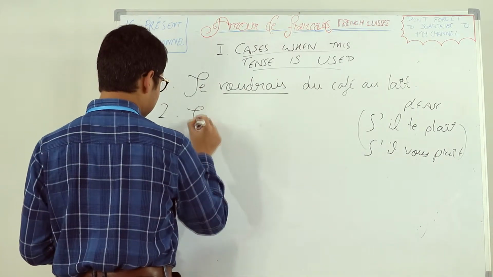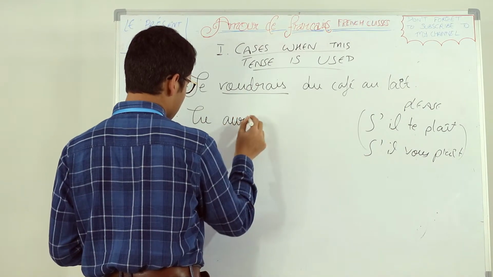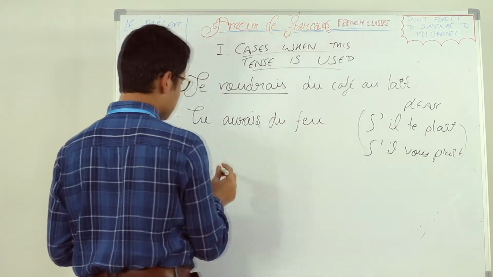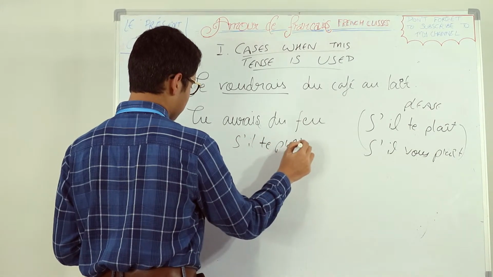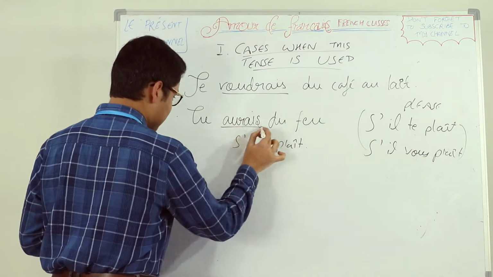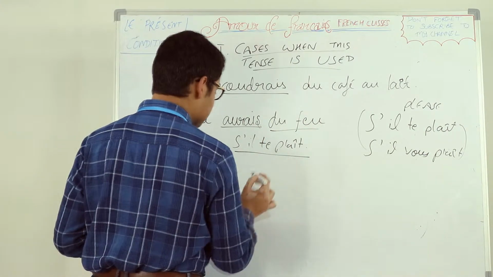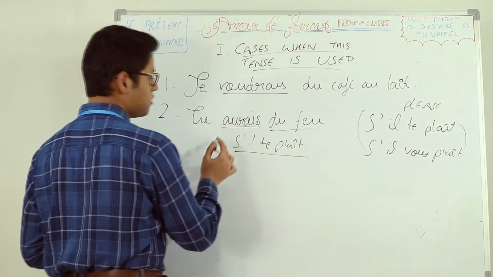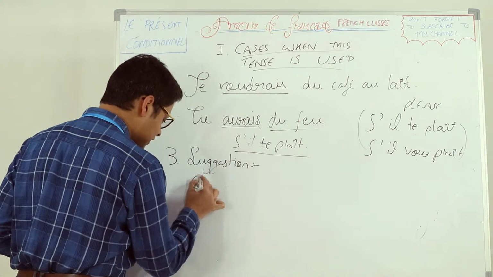Let's make a sentence. Tu aurais de la lumière, s'il te plaît. So, tu aurais, present conditional of the verb avoir, which means to have, some light, s'il te plaît, please. Would you have some light, please? Now, the next case: suggestion. Let's make a sentence.